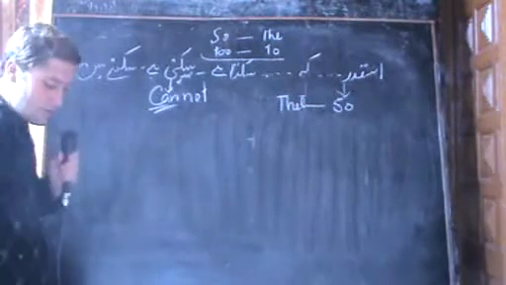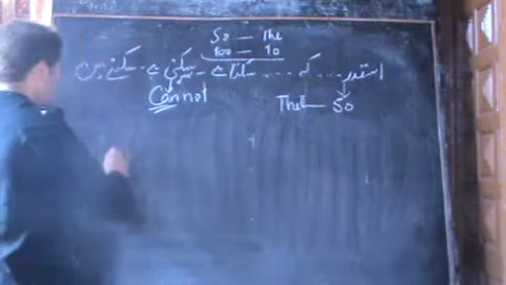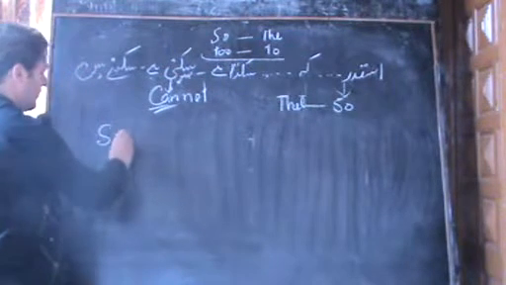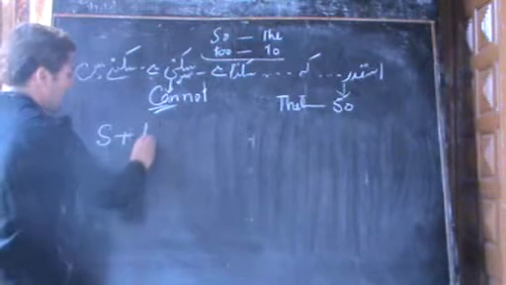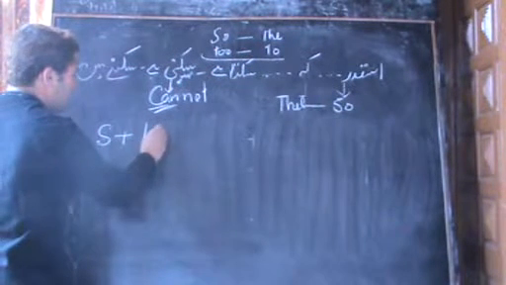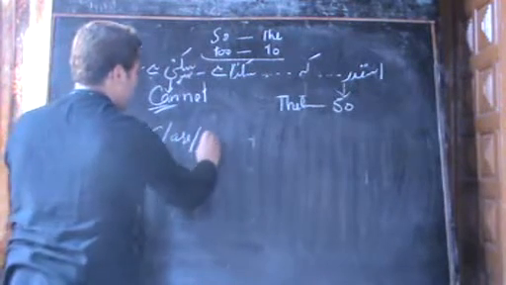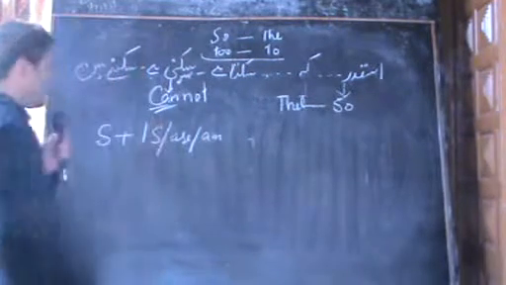So I write here, then you have to see subject, then the linking verb, that is is, are, am, for the present one.